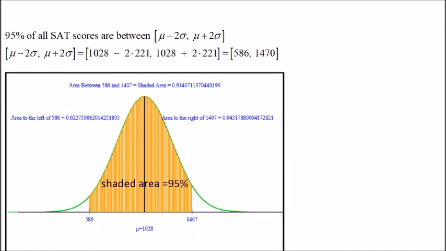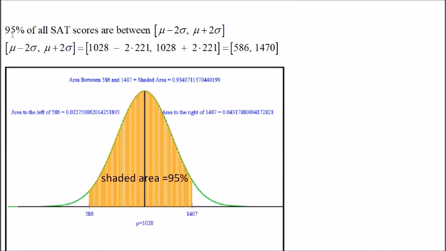The empirical rule also says that 95% of all SAT scores in 2023 will be between mu minus 2 standard deviations and mu plus 2 standard deviations.